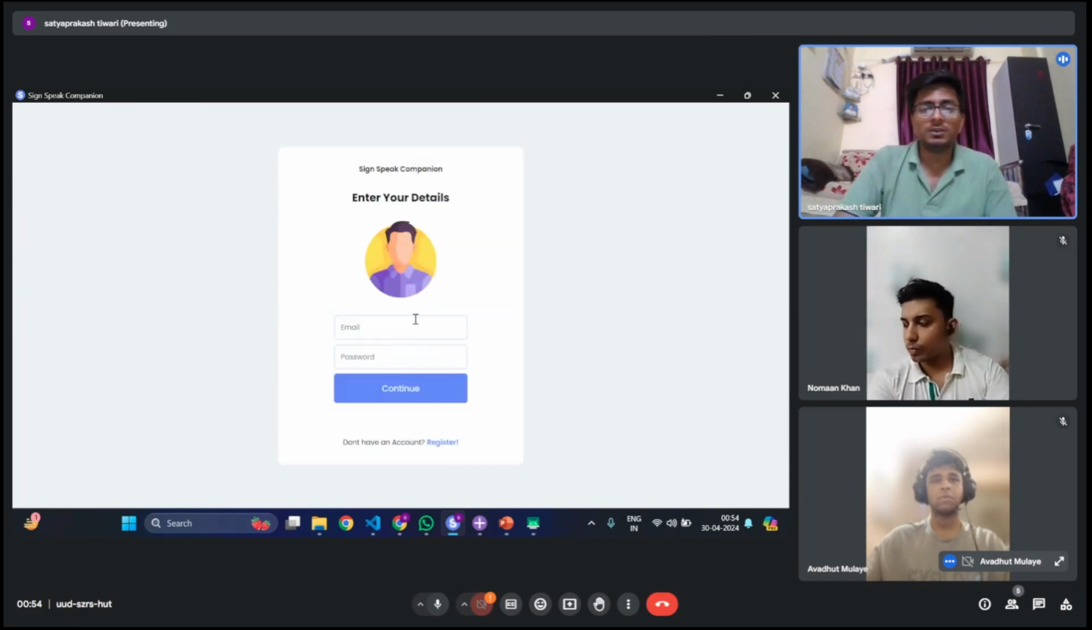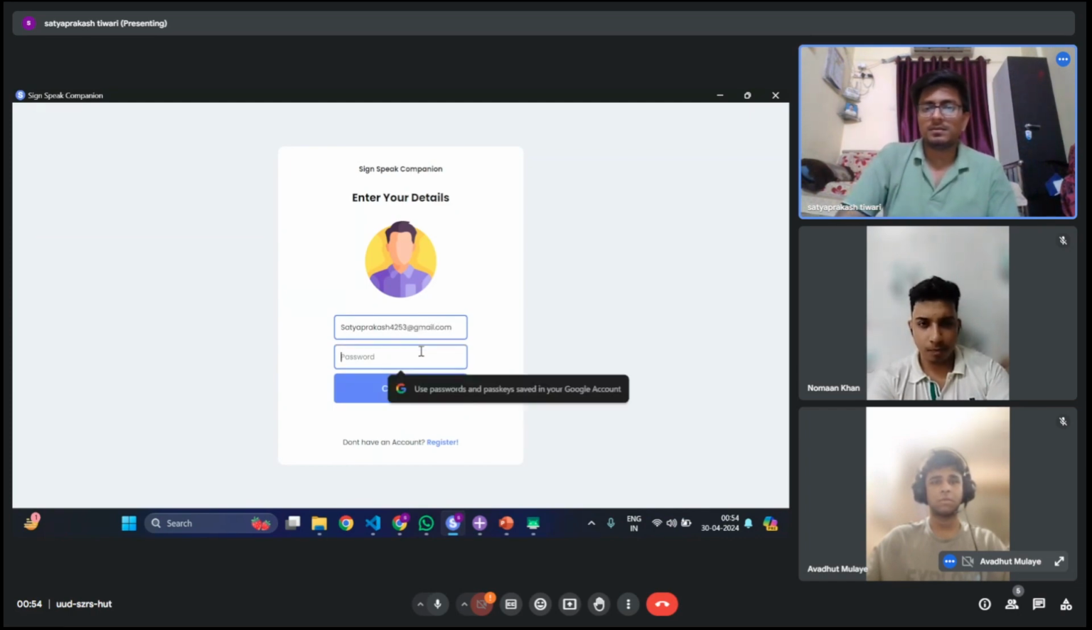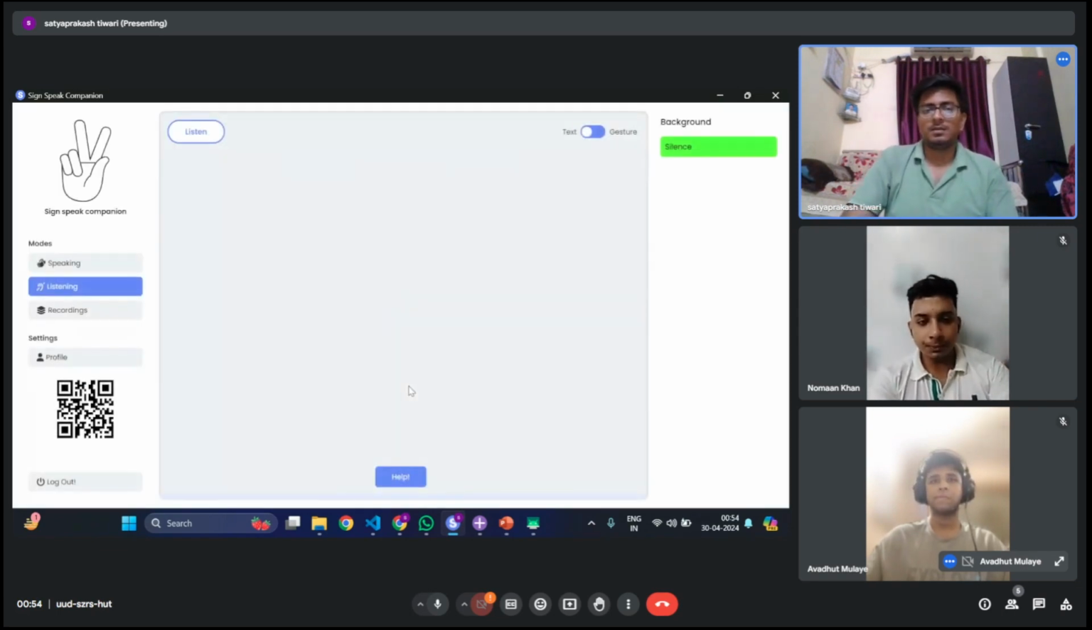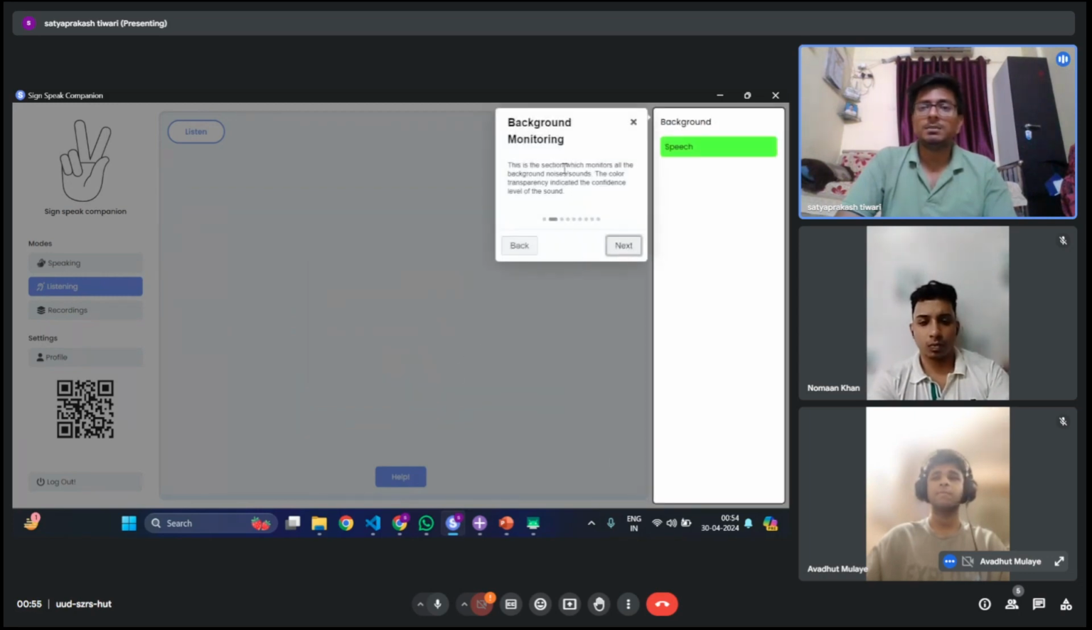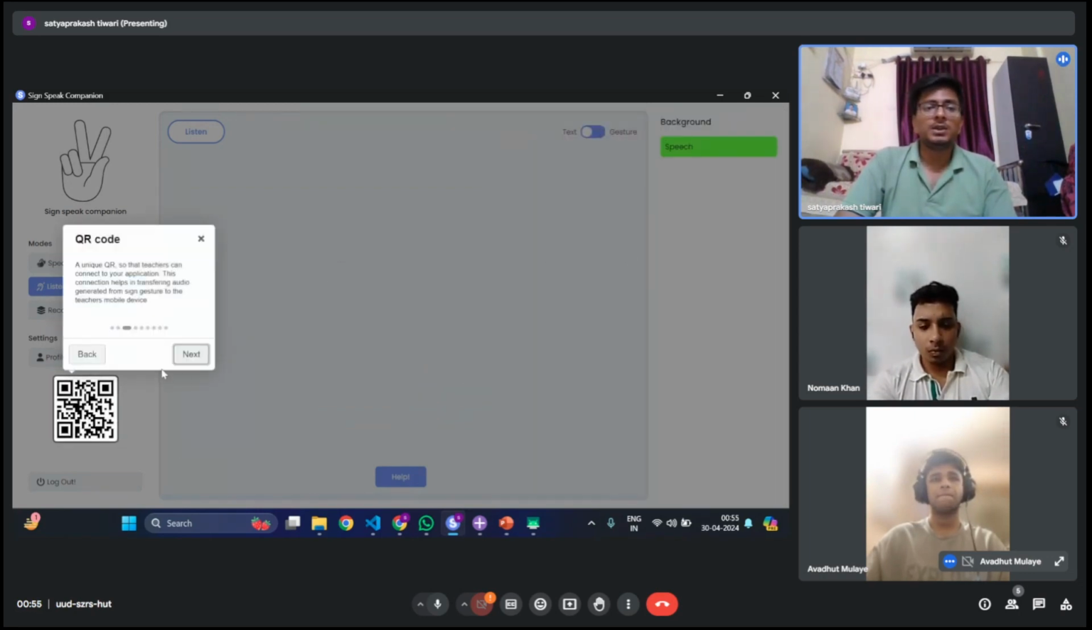But I have already logged into this application, so I will just log in. So I have logged into my application, and you can see that in this application we have this help section. What it does is it tells the impaired student what these basic functionalities do. If I click on this help button, you can see that this is the basic description of the application. This is the background monitoring tab. This is the QR code.